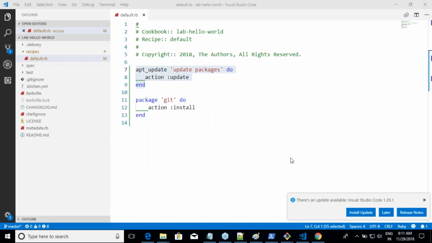You will be writing something like this, right? Around that, you might be writing some conditional statements, something like if, for each, all of that. Nothing beyond that, all right? But if you want to build something like apt_update on your own, then you need to know the scripting aspects of it. But if you want to use Chef, I don't think you require any coding skills, right?